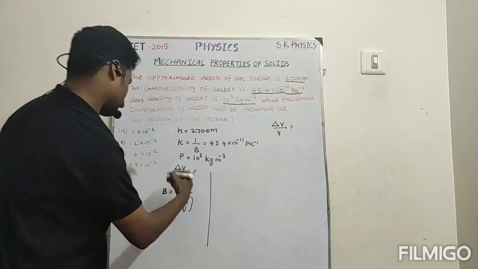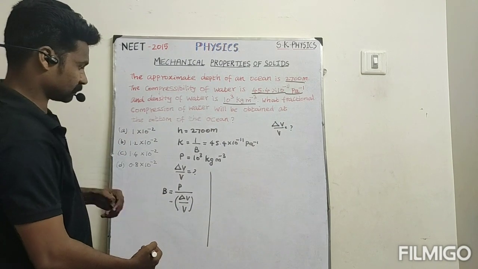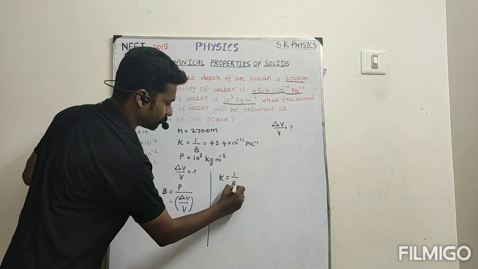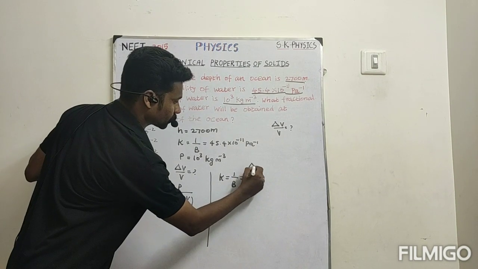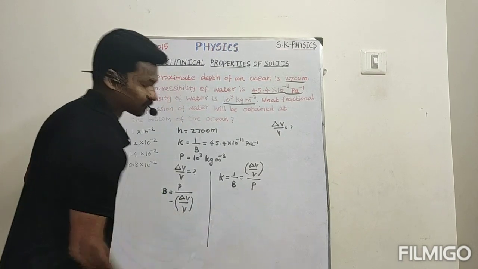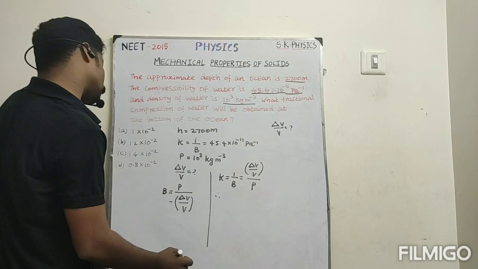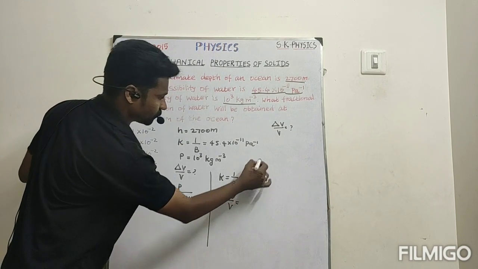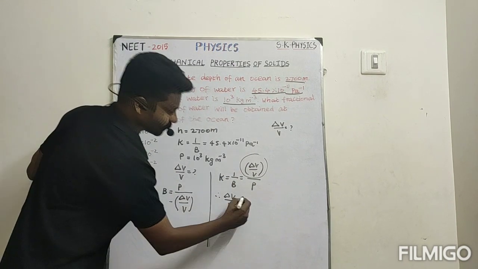Therefore, we know that there is a relation between bulk modulus and compressibility. So I can write the compressibility K is equal to 1 divided by B, which is the reciprocal, that is delta V divided by V, divided by the pressure. Therefore delta V divided by V is equal to pressure into compressibility.